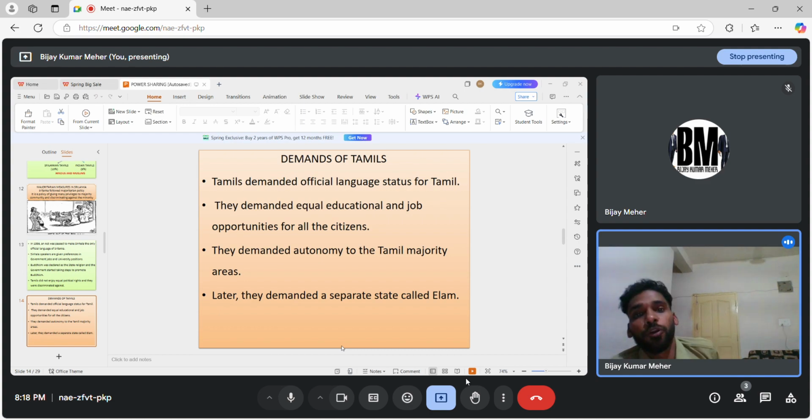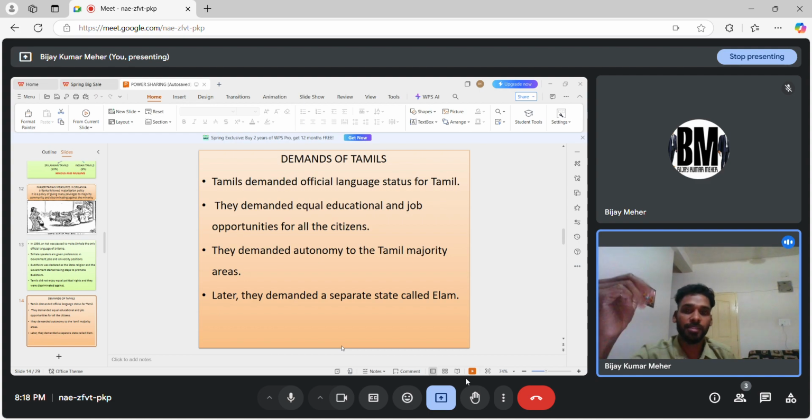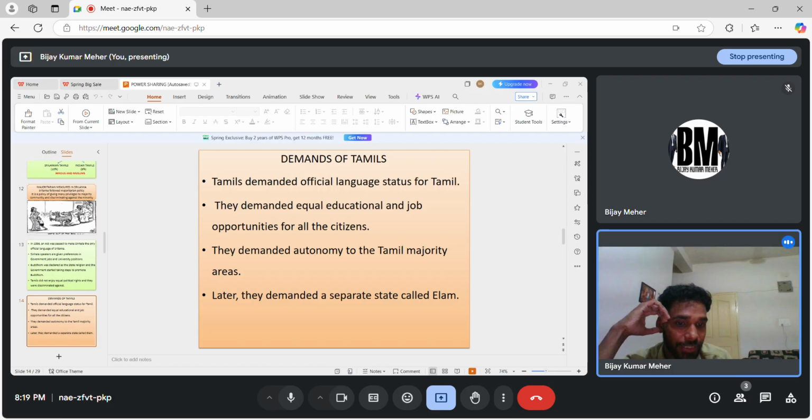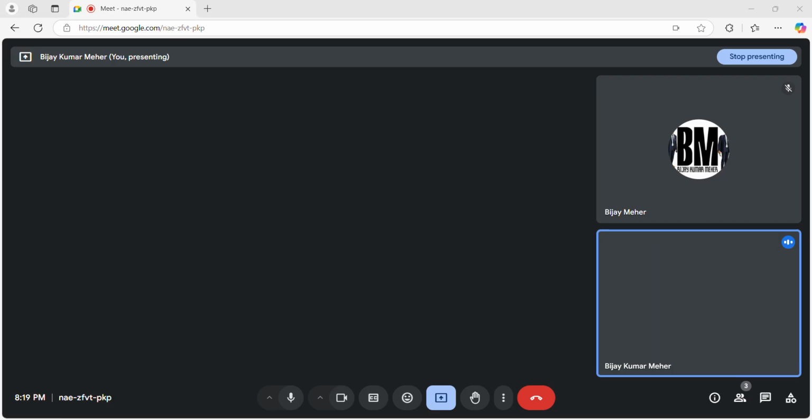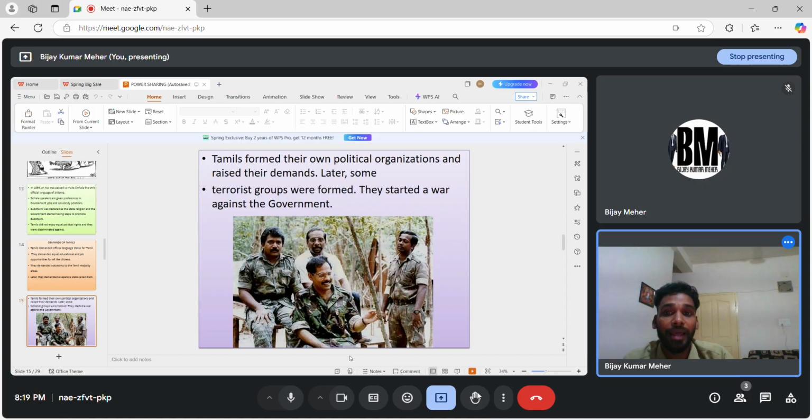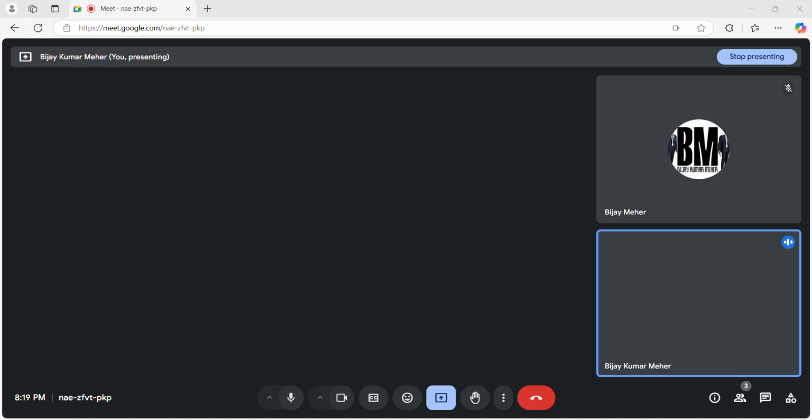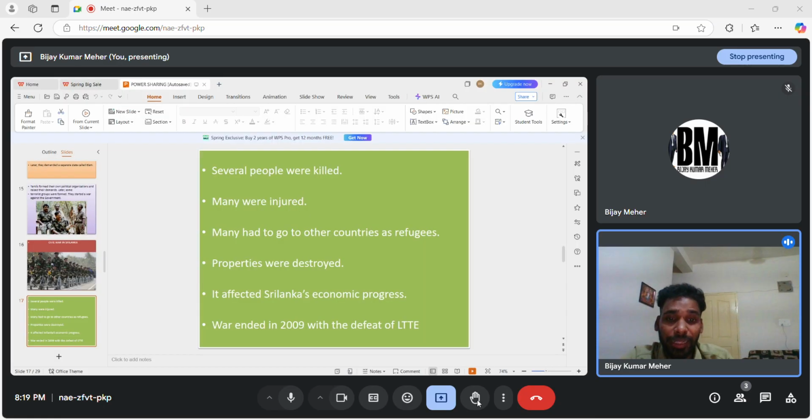Since these demands were not fulfilled, now Tamilians said violence, violence, violence. हम लोग ईंट का जवाब पत्थर से देंगे. Now what they did, they formed their own political organizations and raised their demands. And now they formed terrorist groups and they started a war, and this led to a civil war, right?